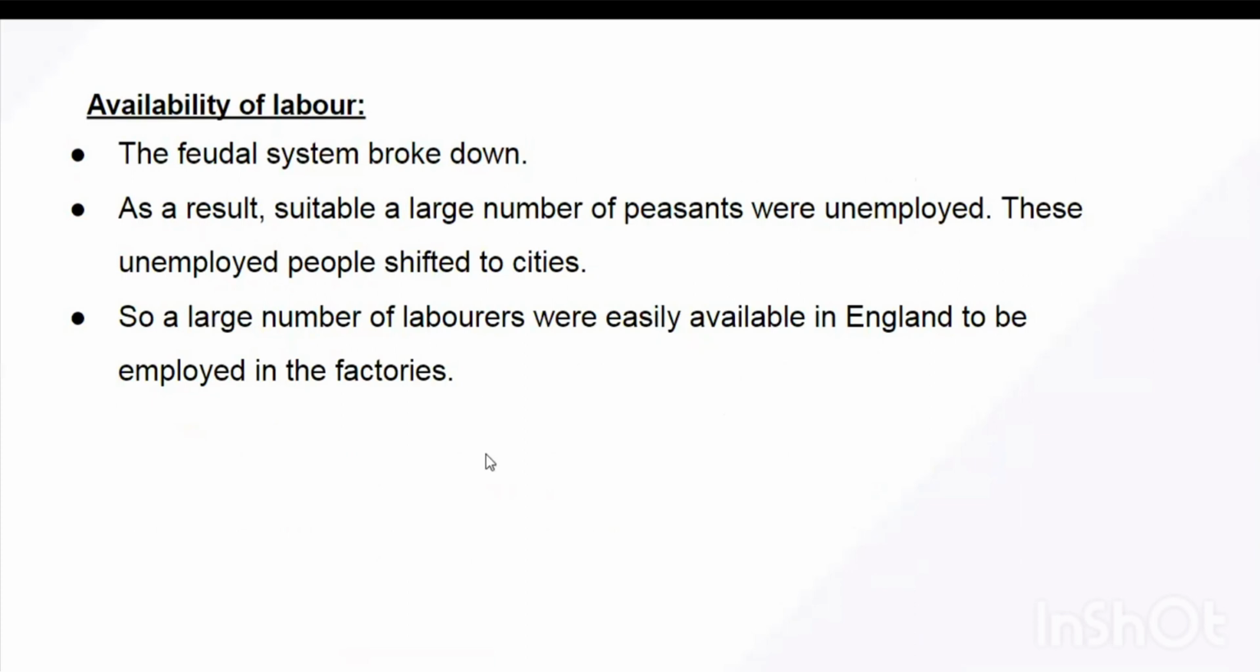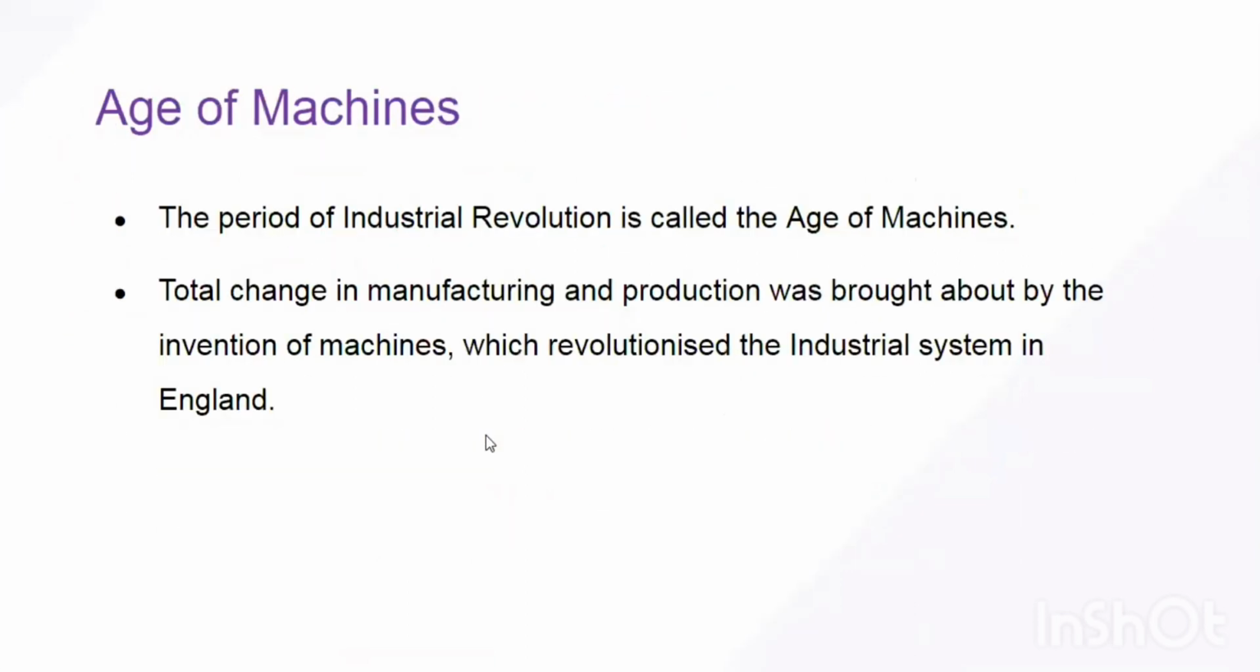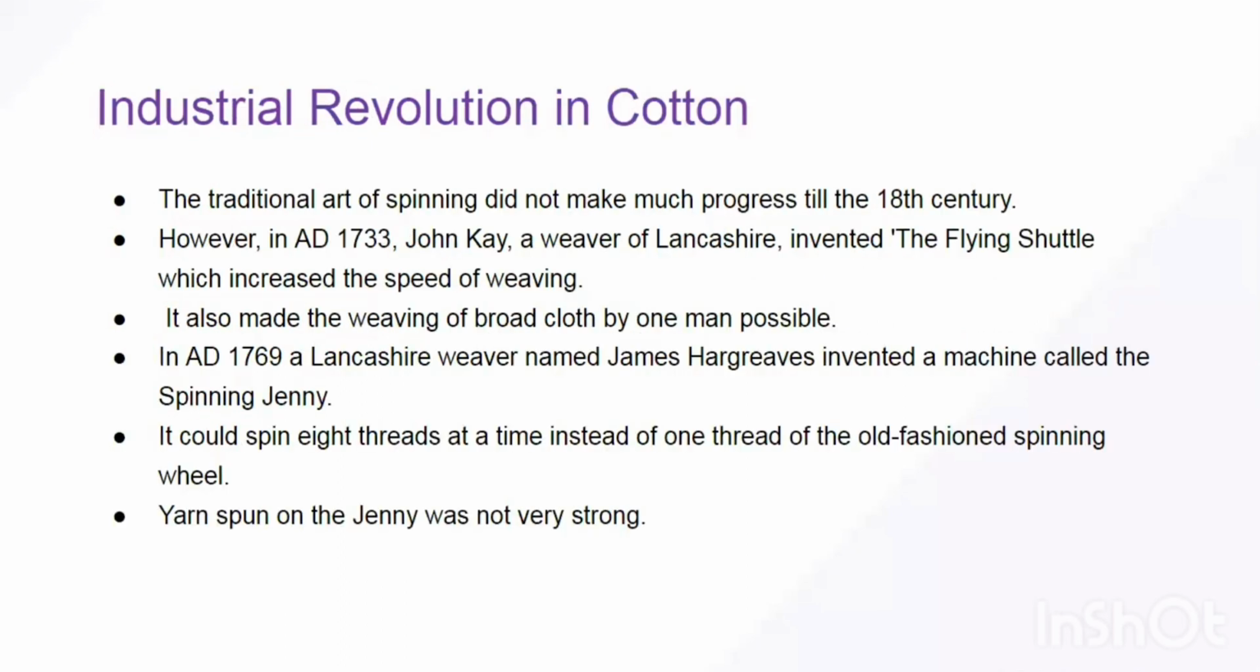Let's proceed ahead. Now the next question is, the industrial revolution is also called the age of machines. So if there is a question, this period is called the age of machines, again you have to mention the different inventions and innovations that took place during this 100 years time span.